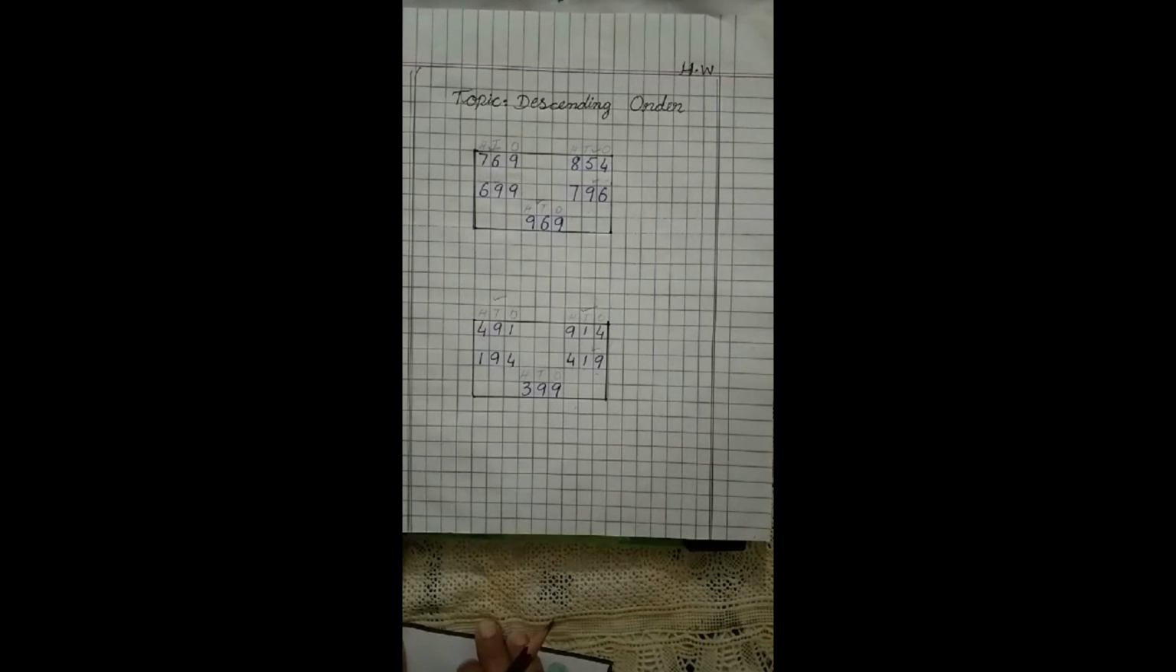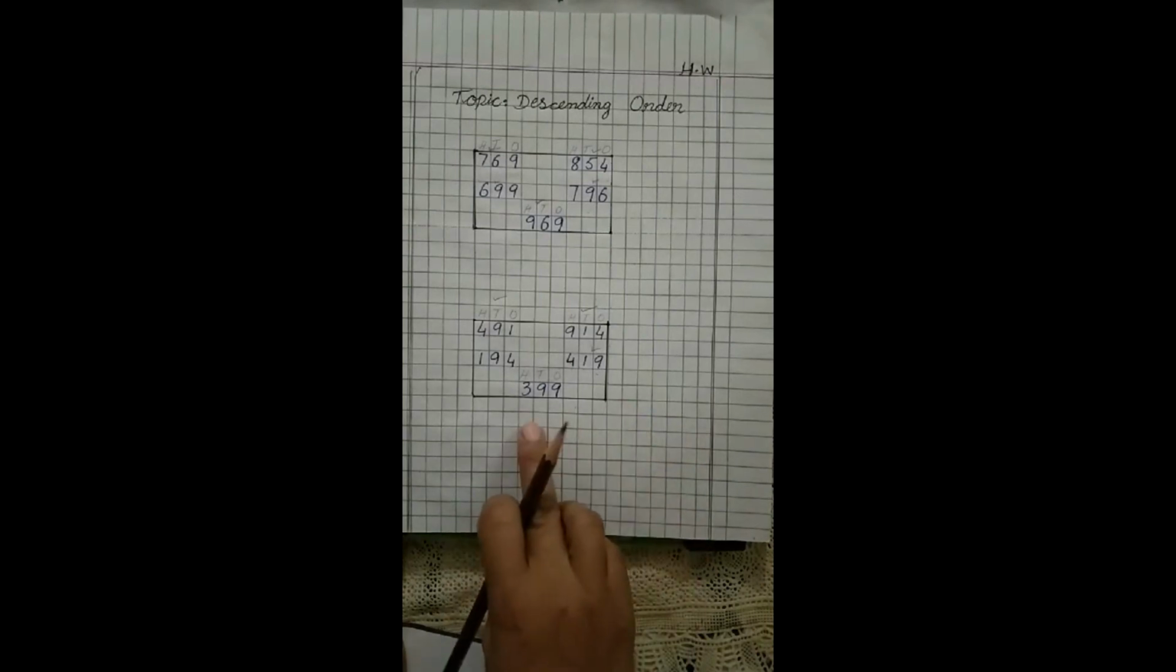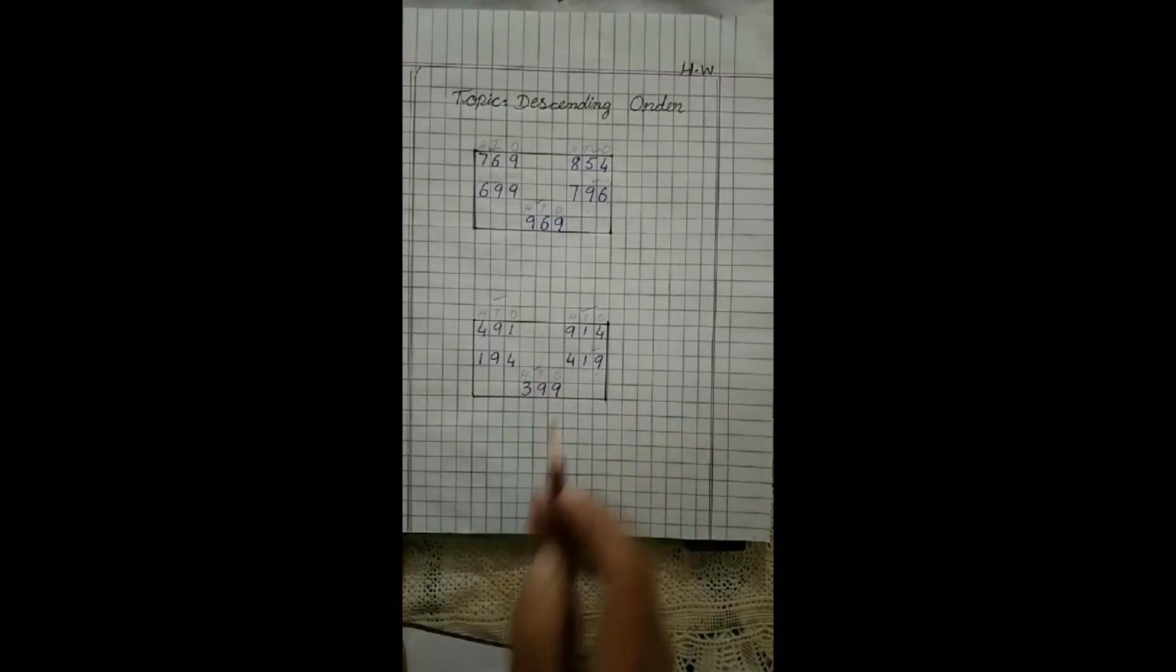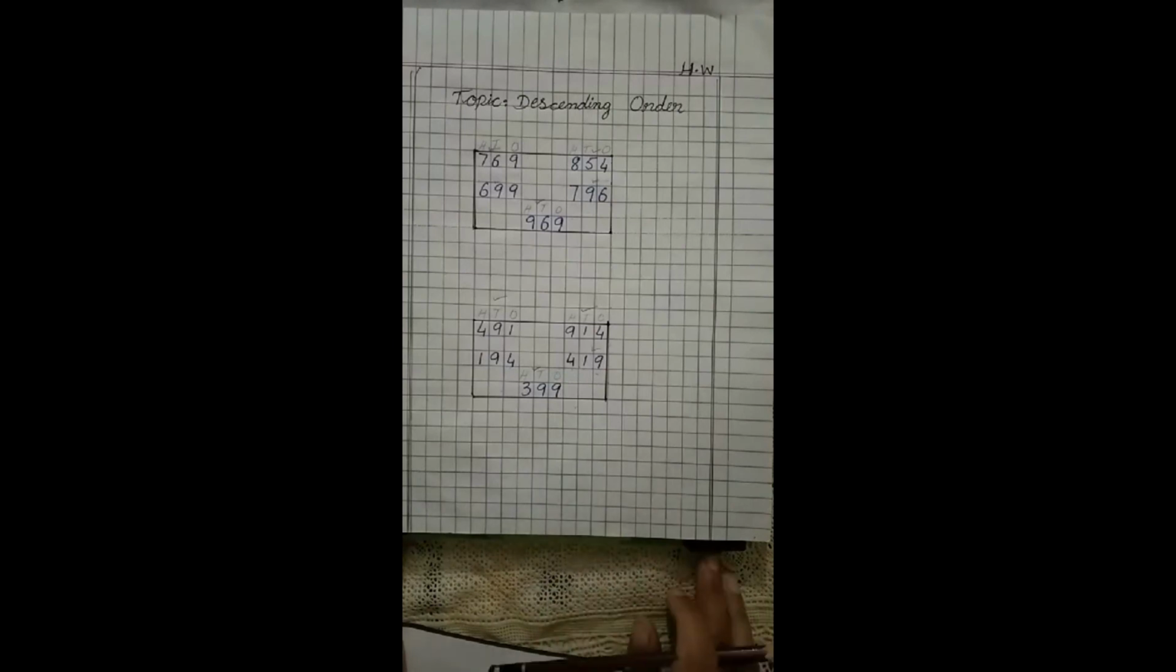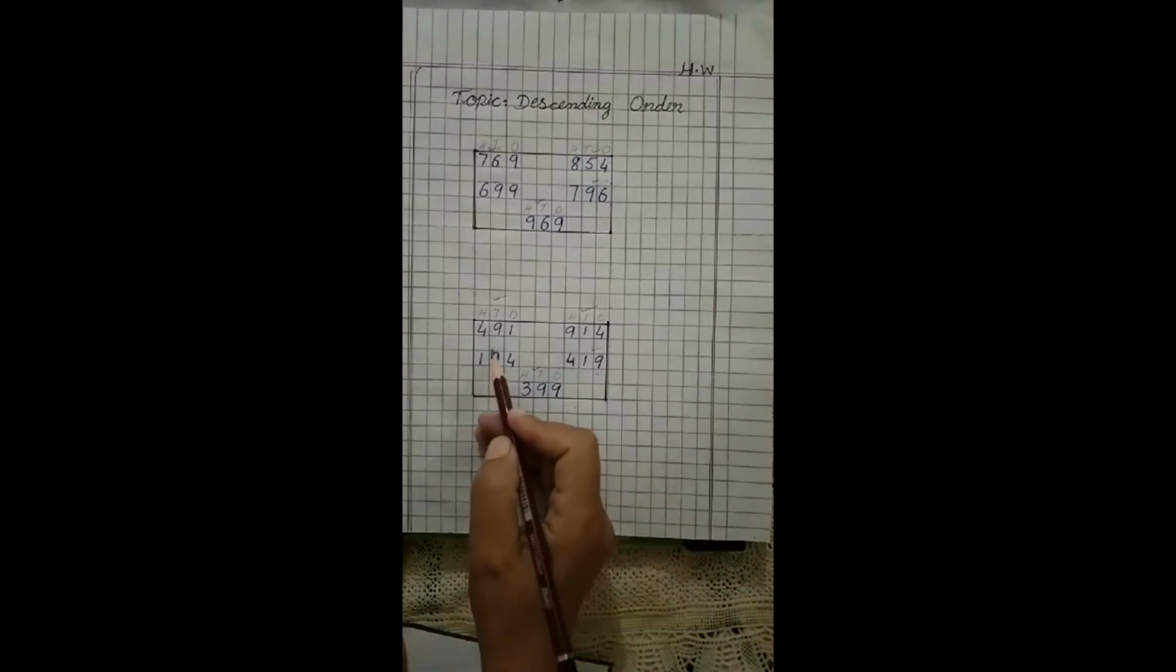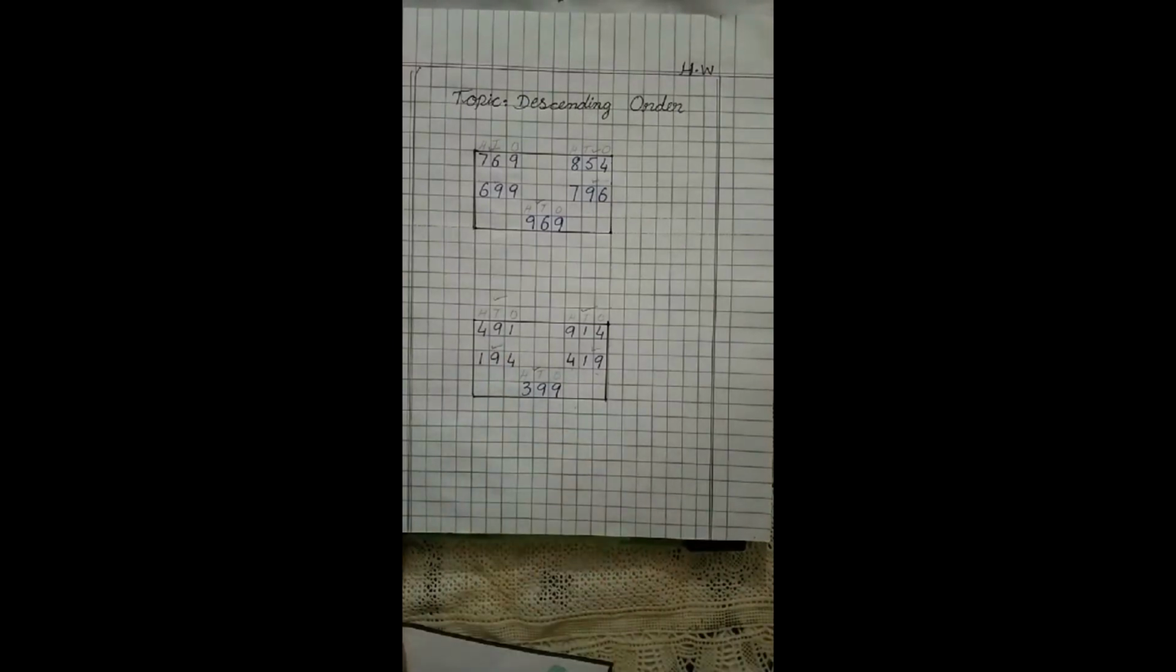What comes after 4? 3. So we have to write the number 399. What comes after 3? 2. Here is no 2, and last is 1. And at the last we have to write the number 194.